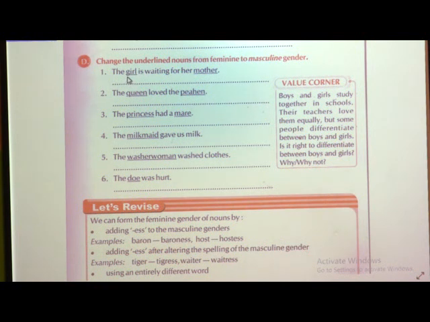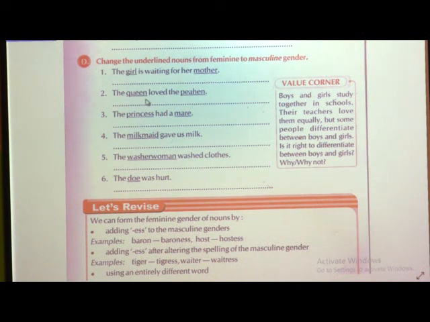Here we are talking about a girl. Sometimes we have to see that some words can also change according to the sentence. If you are writing about a boy, the boy is waiting for his father, not her father, because you have changed it into boy, the masculine.